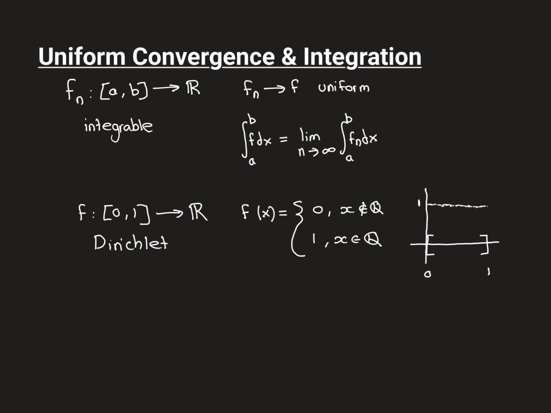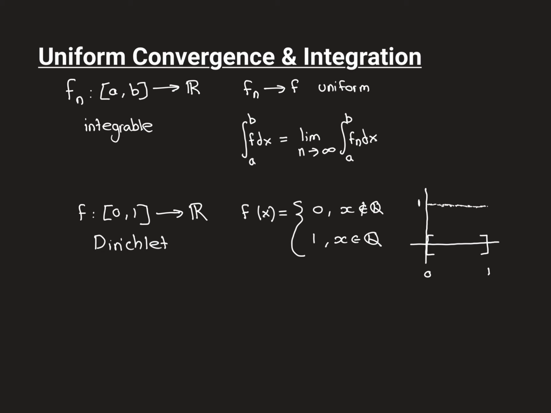So the first type of counterexample then, a sequence of integrable functions that converges pointwise to something that's not integrable. So the way that we're going to do this is we're going to find a sequence of functions that converges to the Dirichlet function. So I'll just remind you what the Dirichlet function is. It's an indicator function for the rational numbers on the interval [0, 1]. So defined on the interval [0, 1], real valued function, and this is how it's defined. So for all the numbers in the interval that aren't rational, it's mapped onto 0, and for all the numbers that are rational, it's mapped onto 1.